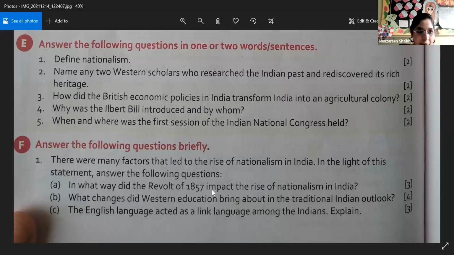So I think we had completed till question number E in the previous class. Let's start from question F. Yes, we need to start from question F.